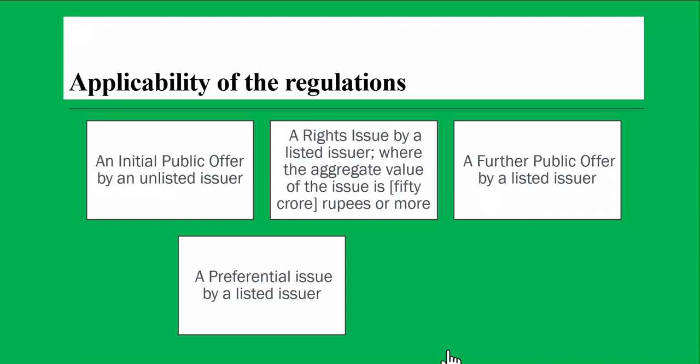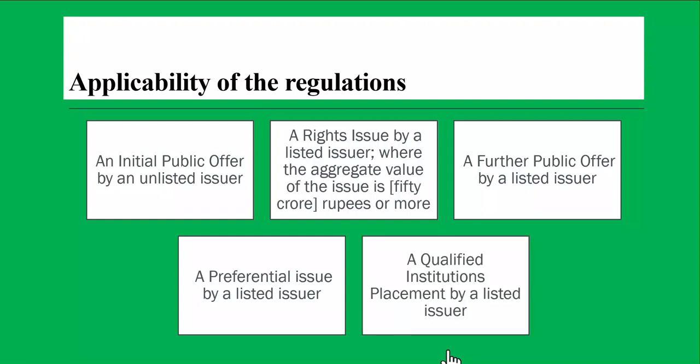A preferential issue by a listed issuer. A company can also raise money from a very select few people, instead of going to the public or the existing shareholders, by offering shares to certain individuals, provided the company is listed. A company cannot issue shares through a preferential issue if it's unlisted. It has to be a listed issuer, and then for a preferential issue they have to comply with the SEBI ICDR regulations.